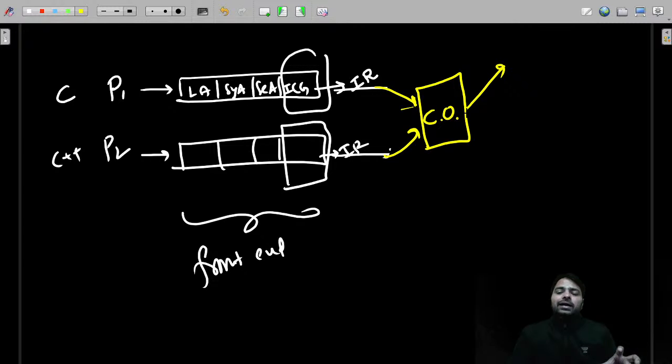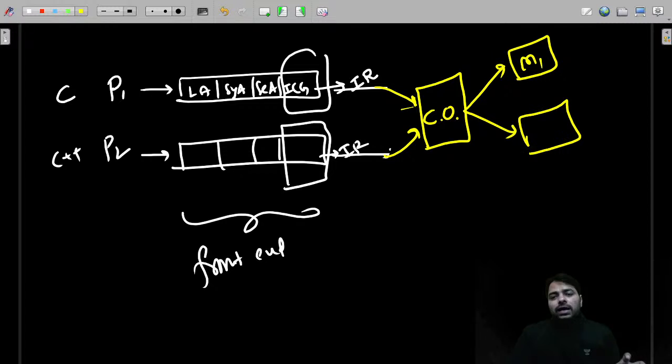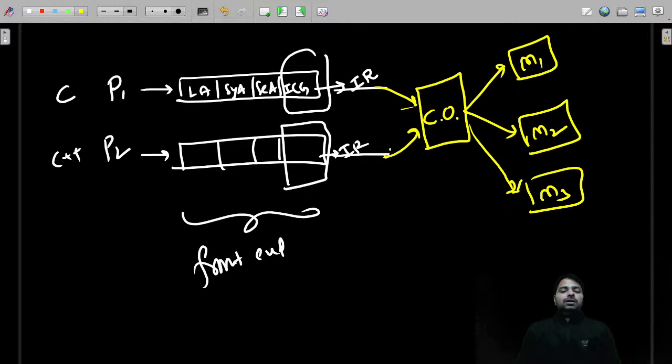Then you can write as per your requirement for machine 1 and machine 2. Right? If I want to implement 2 programming languages on 3 different machines, you can use this way. So this is the one advantage of having an intermediate code generator and a code optimizer for intermediate code.